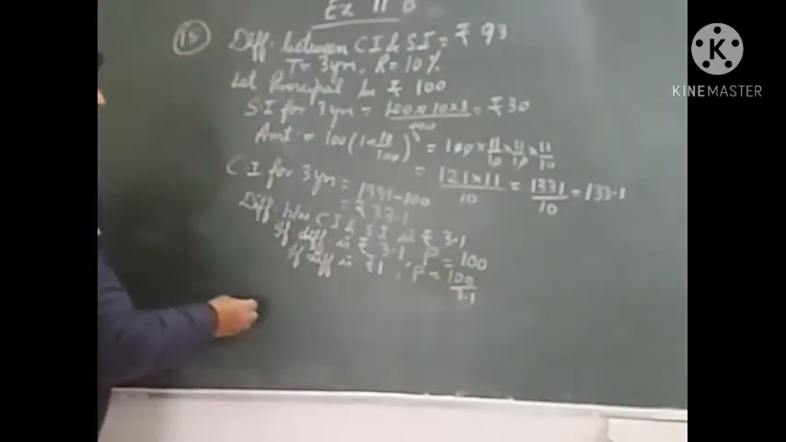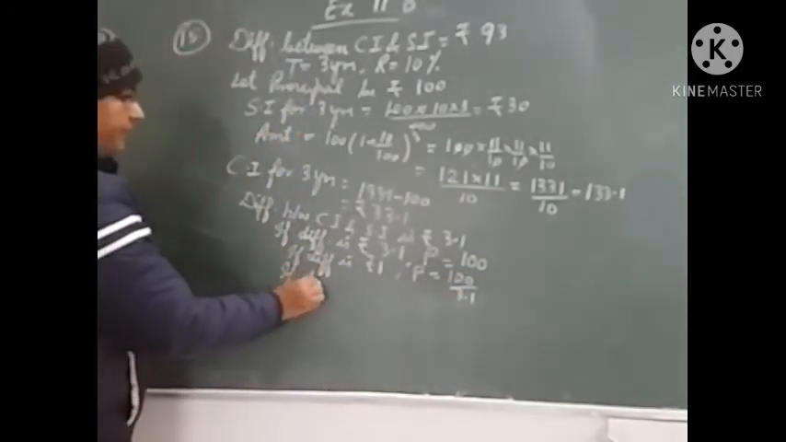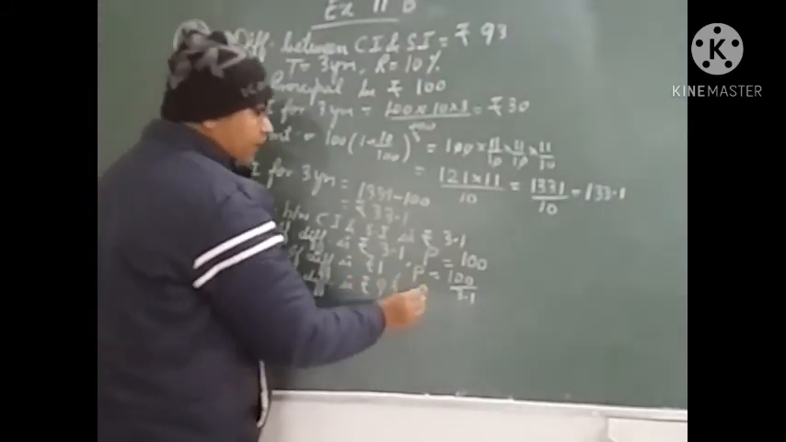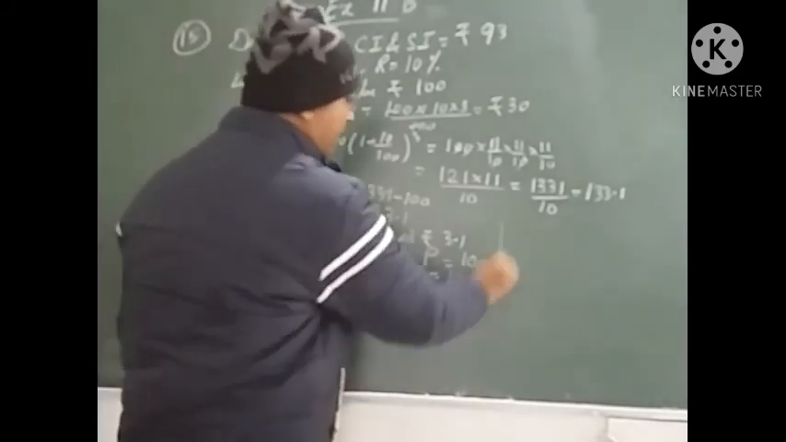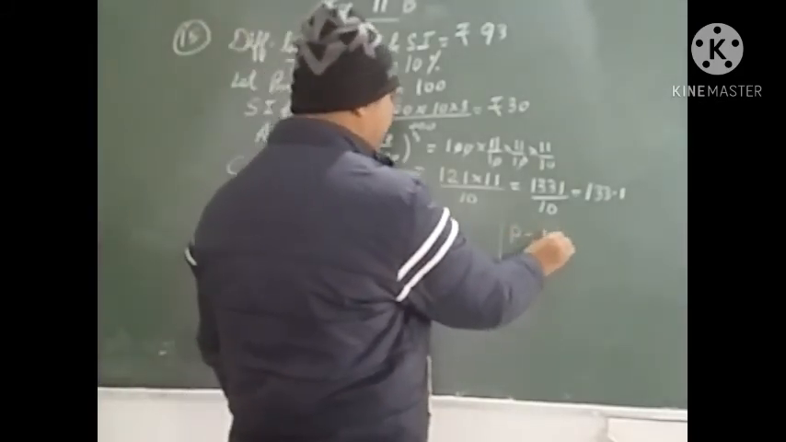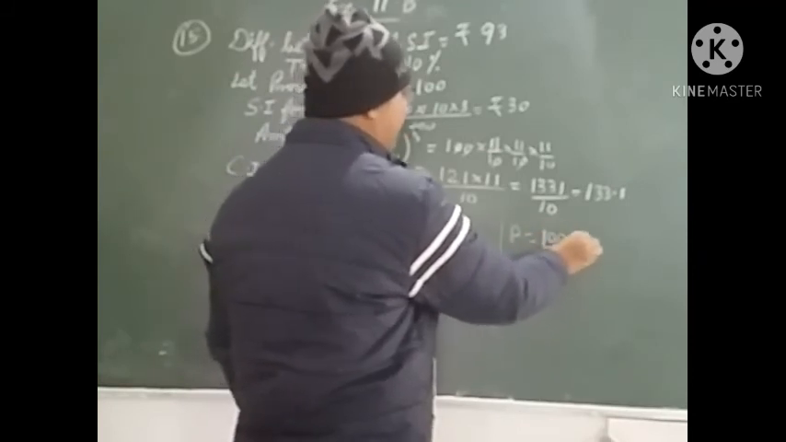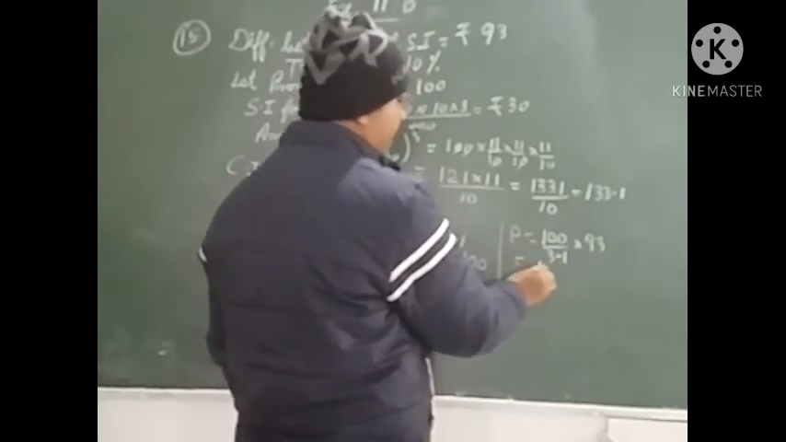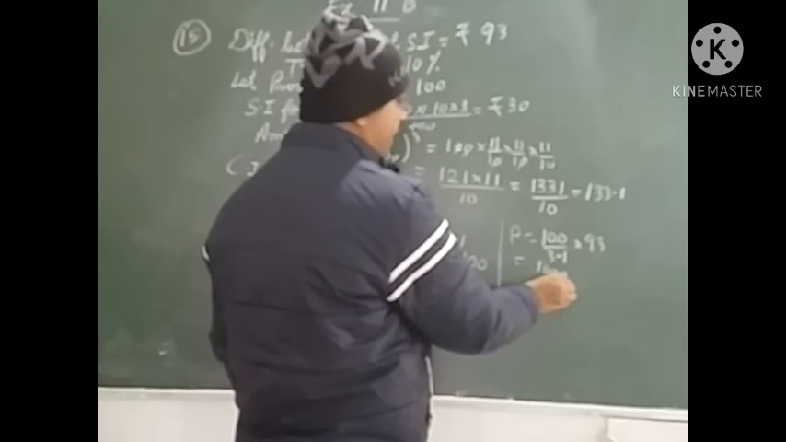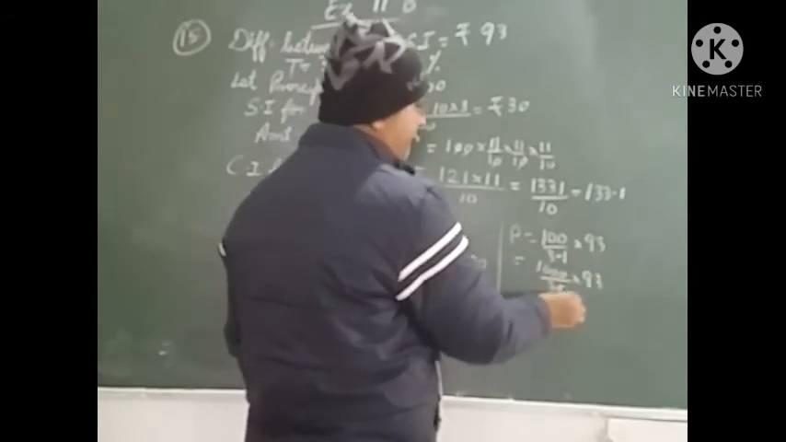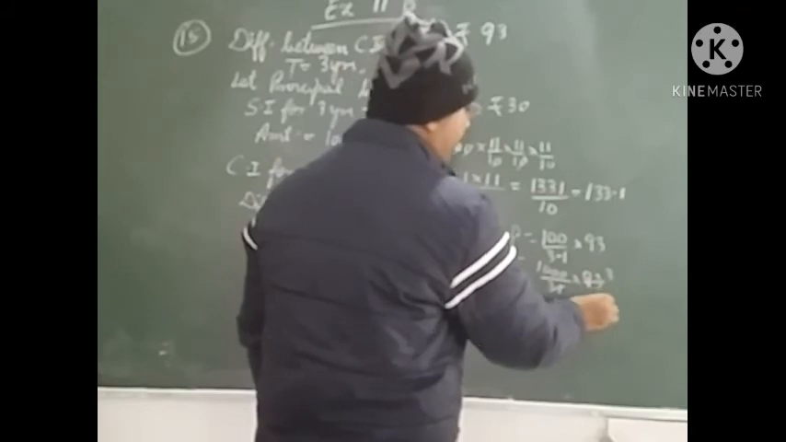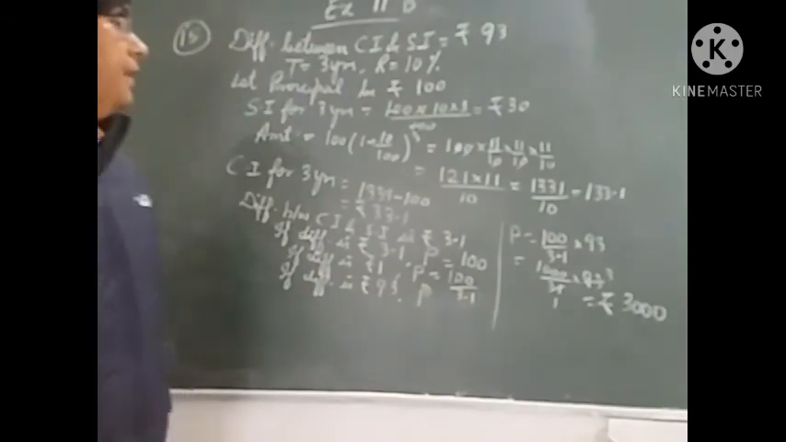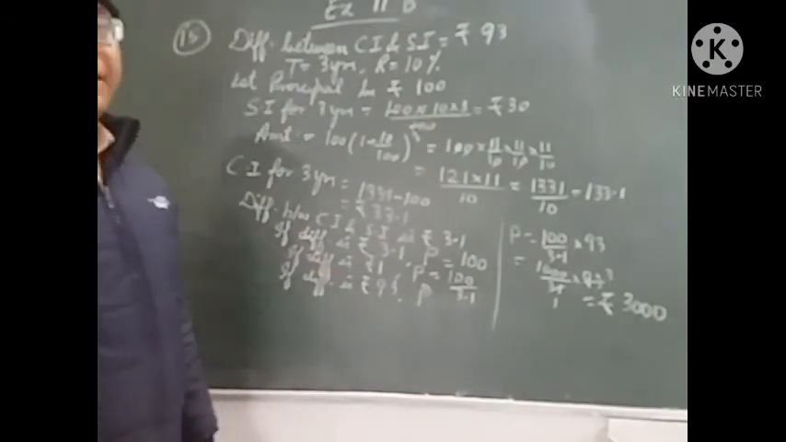Now in the question the difference is given as 93. So if the difference is rupees 93, what will be the principal? Let us find out here. Principal will be 100 upon 3.1 into 93. This can be written as 1000 upon 31 into 93. 31 3s are 93, so principal will be rupees 3000. Okay, this is how we will solve this question.